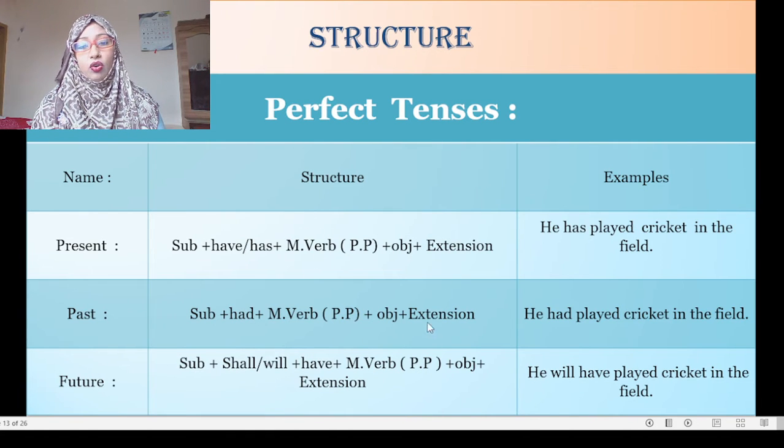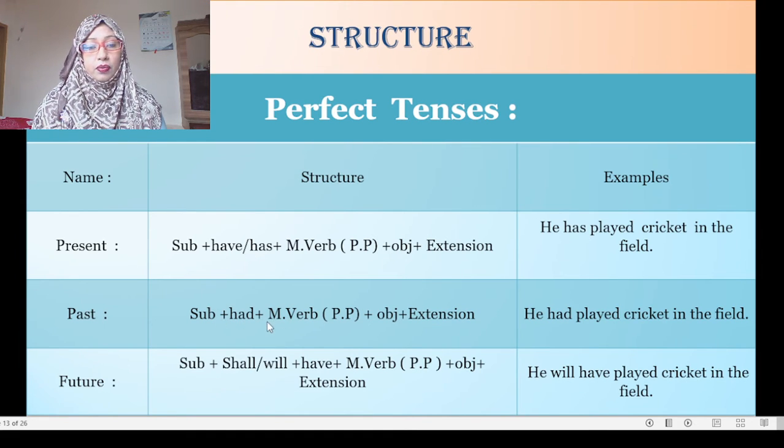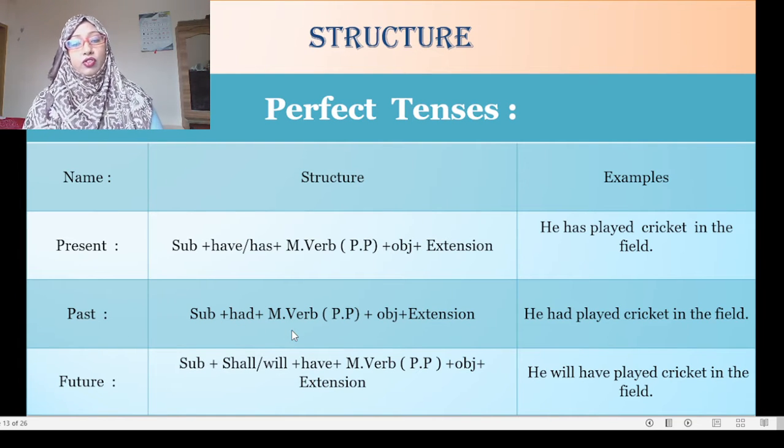Main verbs are all the same, you know. So if you look at the slide, I think you will be able to remember the verb form easily. Subject plus auxiliary verb have, has plus verb 3; past perfect tense, subject plus had plus verb 3; and future perfect tense, shall, will plus have plus main verb pp.